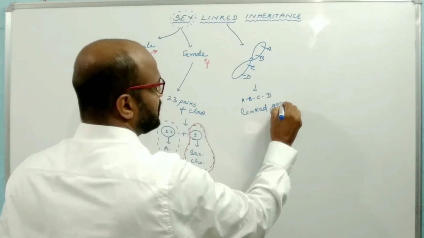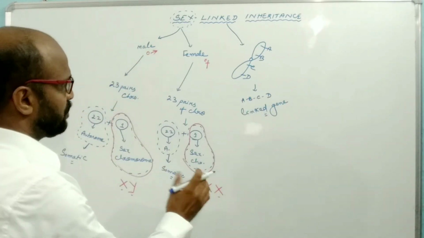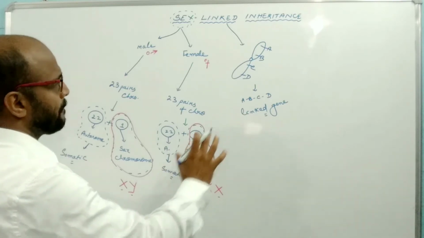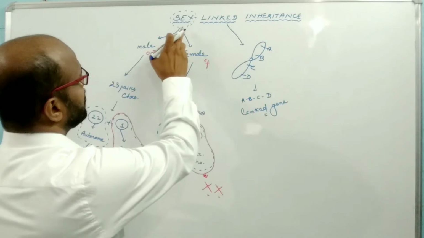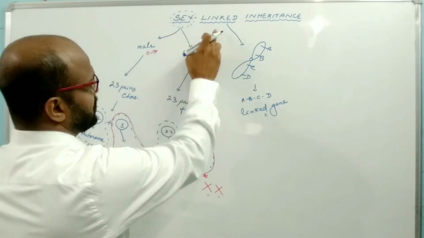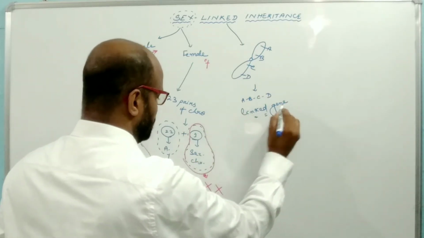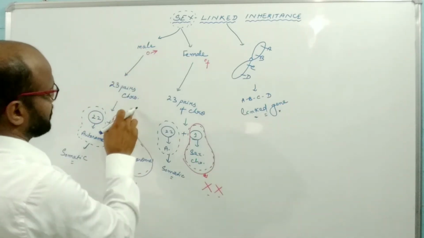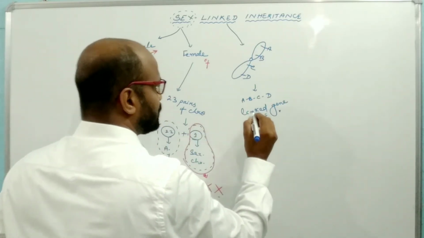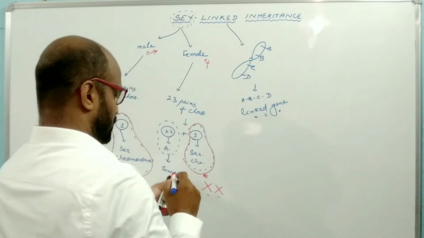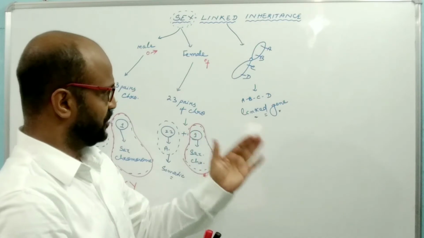Those genes which are present on a sex chromosome, that is X or Y, are known as sex-linked genes in genetics. So those genes present on the X chromosome or Y chromosome are known as sex-linked genes.